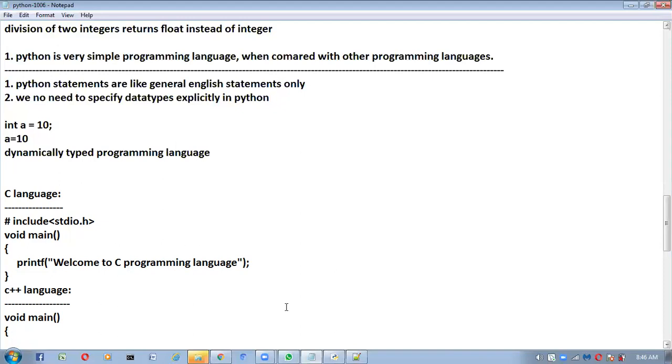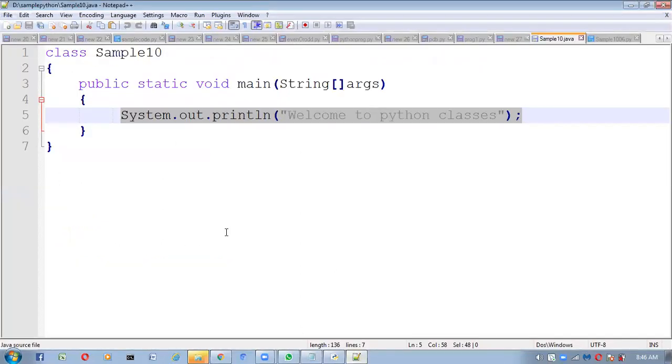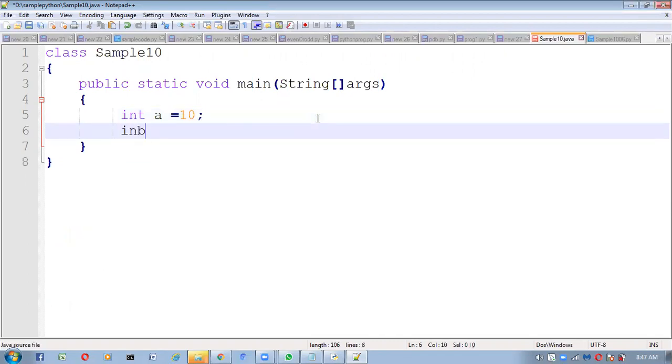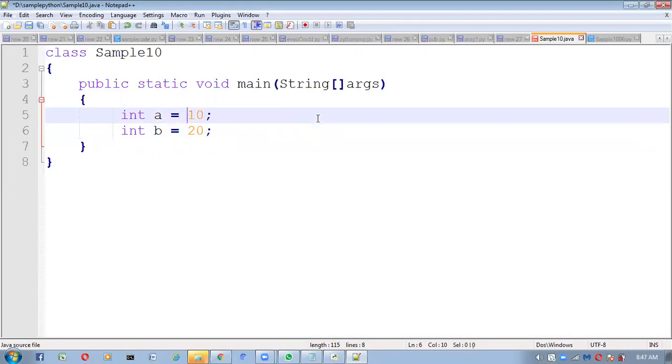So now I will write one program, in Java and Python both. So now you guys have to tell. See, the same program I'm taking. Sample10 is my class name. Public static void main. I want to find out the sum of two numbers. For that, how to write the program? int A is equal to 10 and int B is equal to 20.